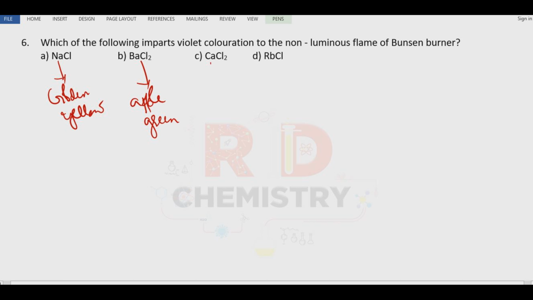Calcium gives rise to brick red color, whereas rubidium will give rise to the violet color. The answer is option number D, rubidium chloride.